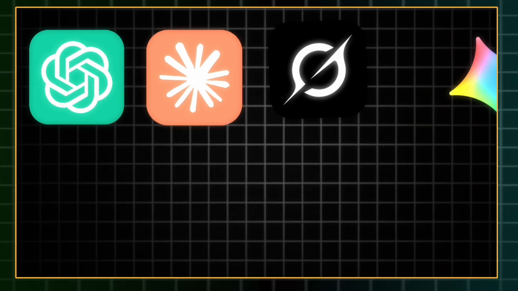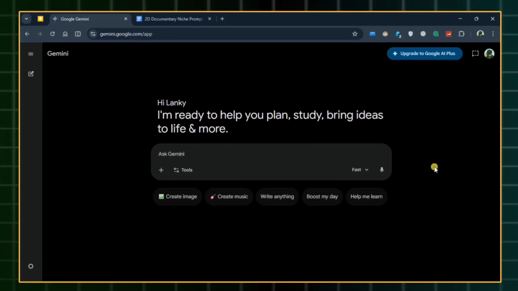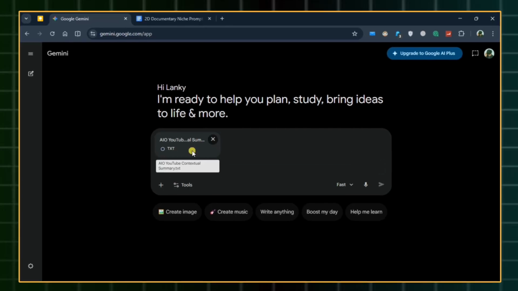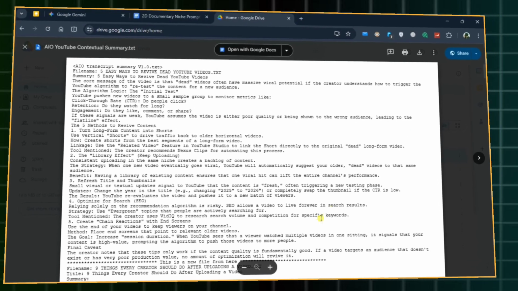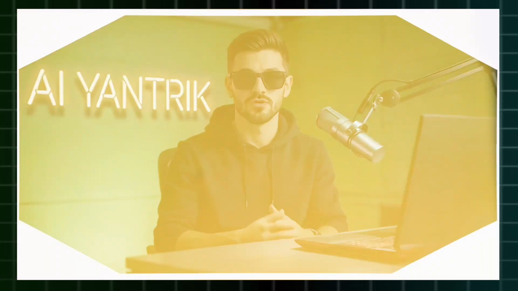Open up Gemini or whatever free LLM you prefer, but before you type anything, you need to upload this text file I've linked in the description. This is the AIO Mega Summary. It contains the actual psychological frameworks used by top creators. If you skip this step, your AI will just spit out generic robotic scripts that get 0 views.